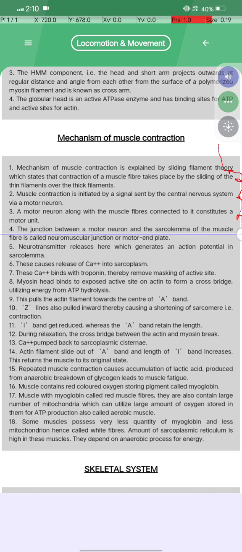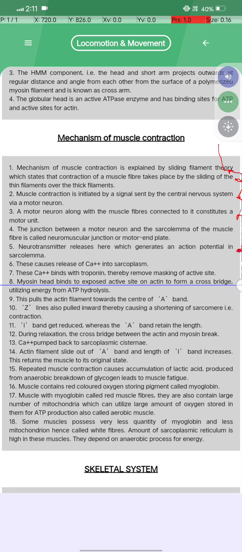Fourth number है, the junction between the motor neuron and the sarcolemma of the muscle fiber is called the neuromuscular junction or motor end plate. Neurotransmitter is released here, which generates an action potential in the sarcolemma. And the sixth number है, this causes release of calcium Ca2+ into the sarcoplasm. Seven number है, this calcium binds with the troponin and thereby removes the masking of the active site.